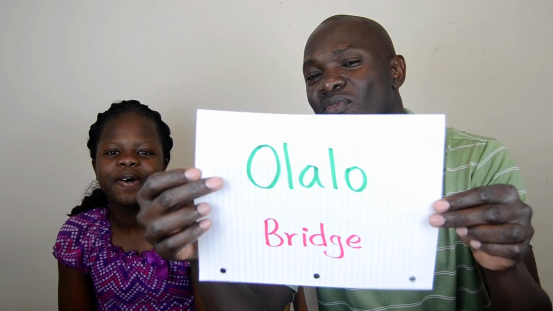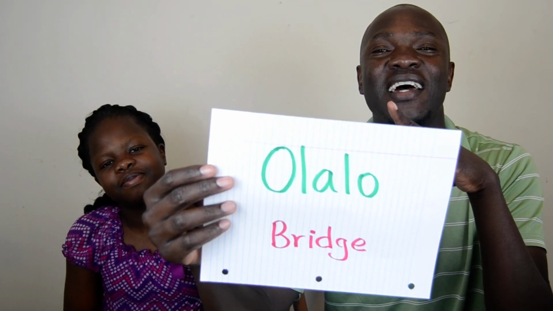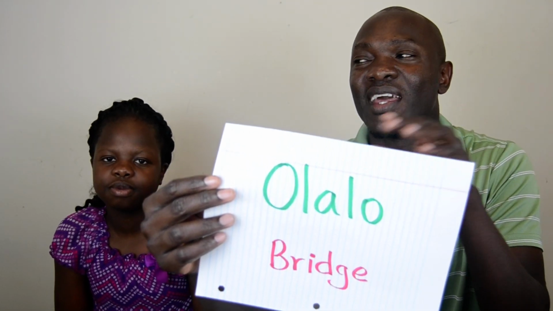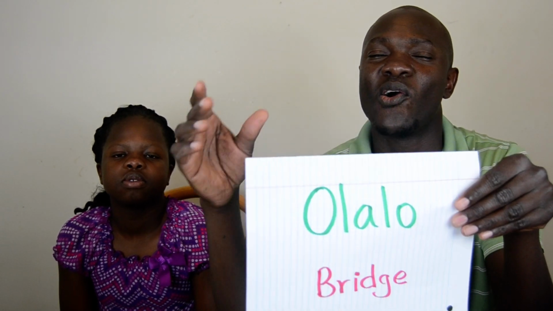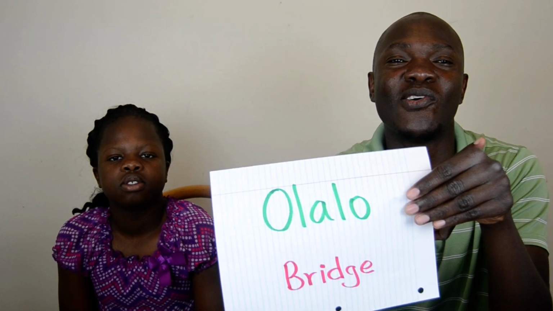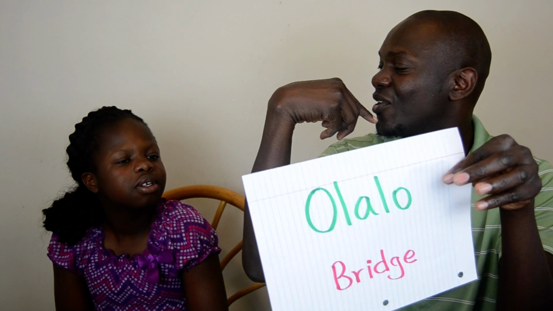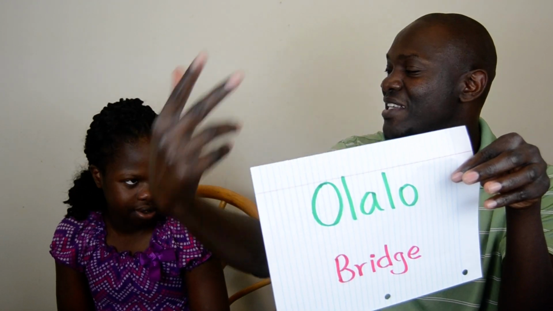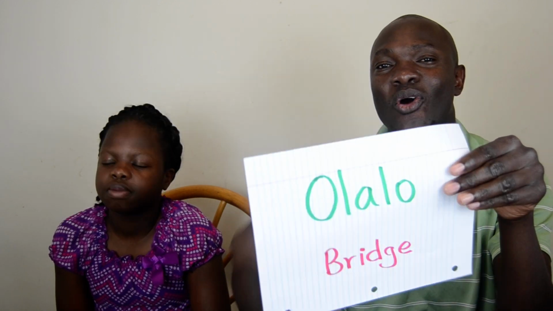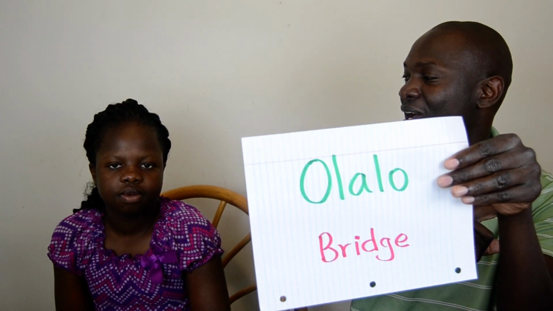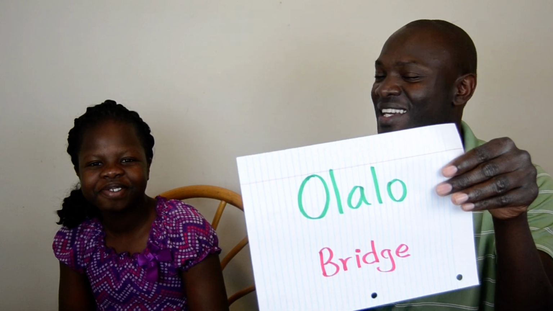Okay? A bridge. How do you call a bridge? Olalo. And when you walk through the Luo areas, you'll hear very many places. Olaloka Musa, Olaloka Otieno. That means the bridge next to Musa's house, the bridge next to Otieno's house, okay?